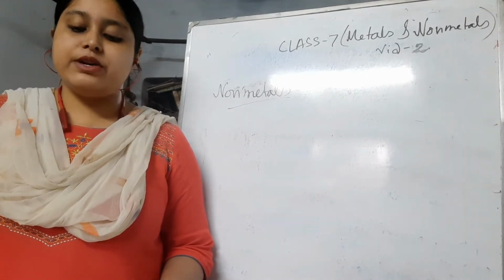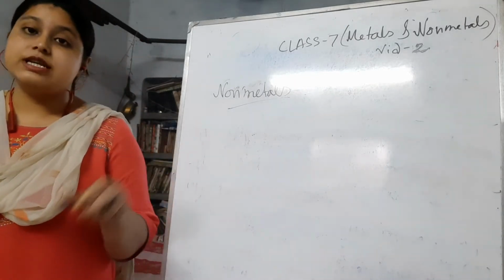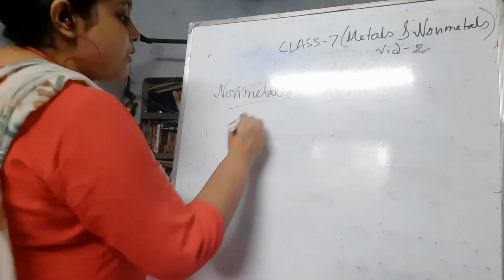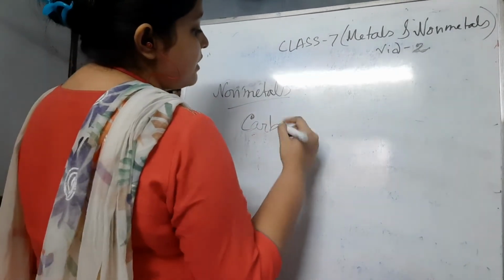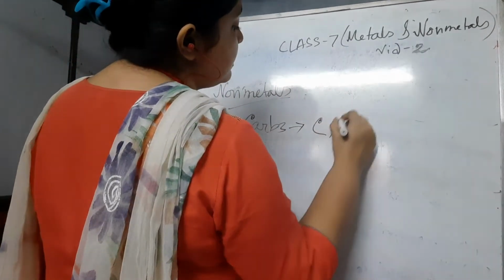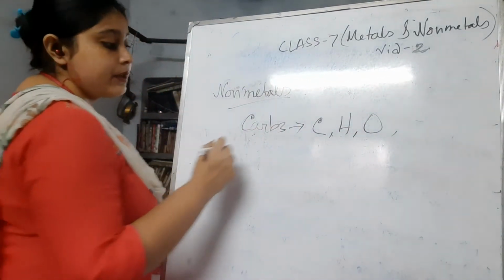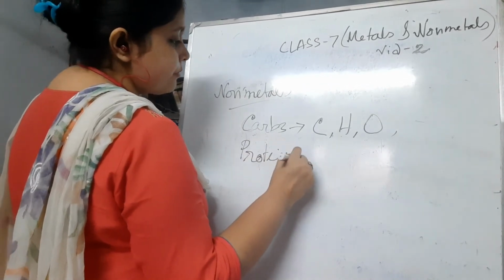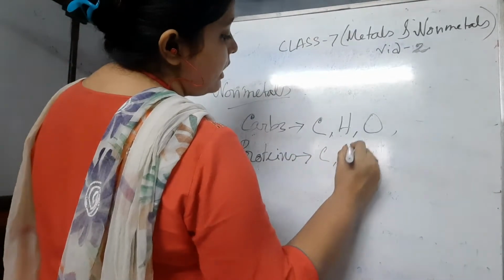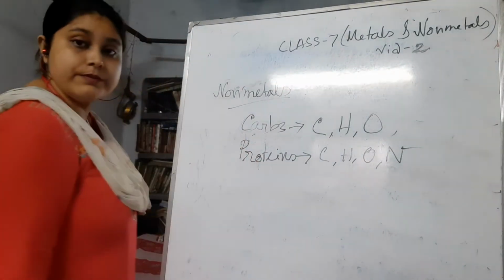Proteins, carbohydrates and fats are the main important components of food. Usually carbohydrates are composed of carbon, hydrogen and oxygen. Proteins have carbon, hydrogen, oxygen and nitrogen.